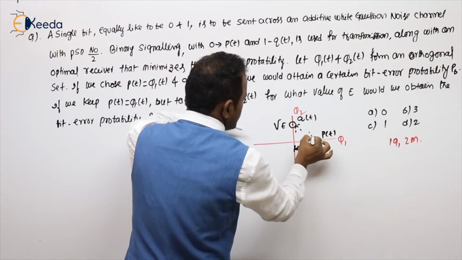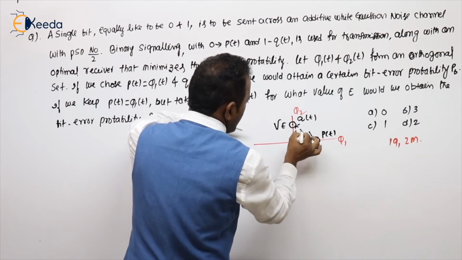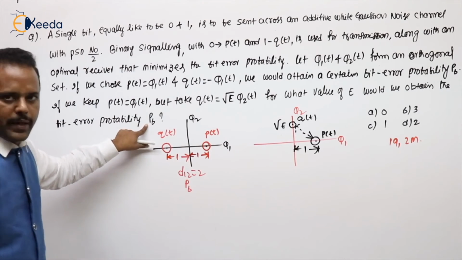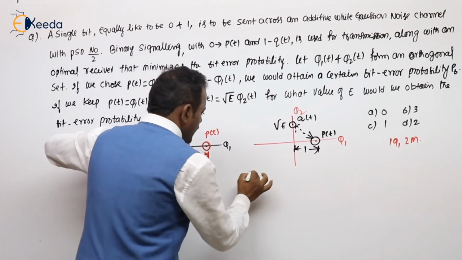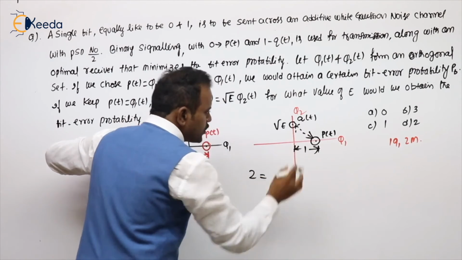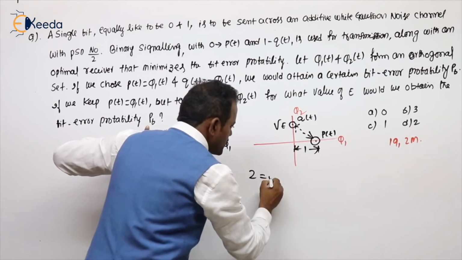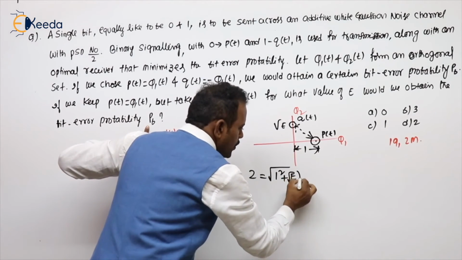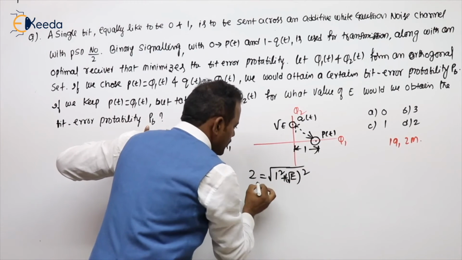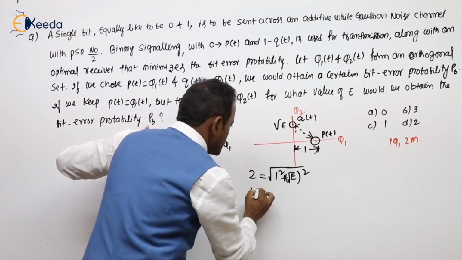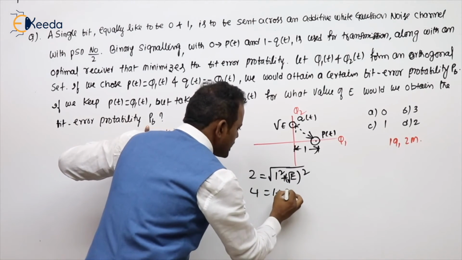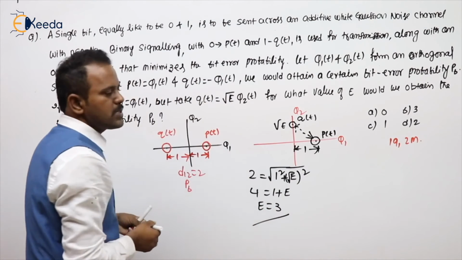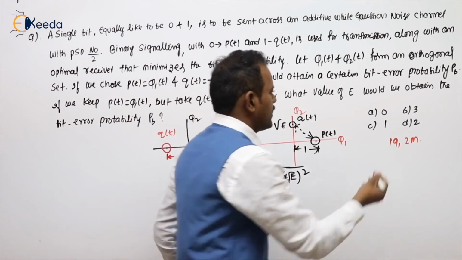And he is saying that both will have the same probability of error, because the second case also has PB given. When the probability of error is the same, the distance should be equal. Apply the Pythagoras theorem. Root of 1 square plus root E square. Are you getting me? Square on both sides: 4 equals 1 plus E. So E value will be 3. 3 means option B is the correct one.